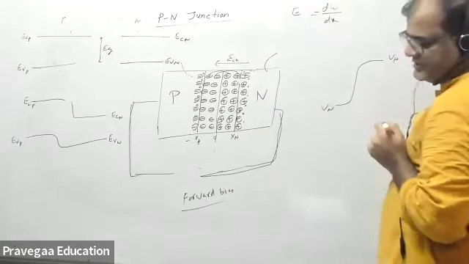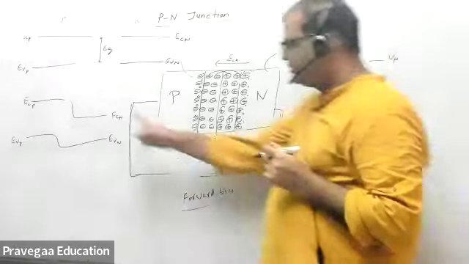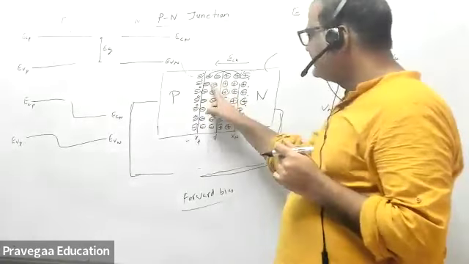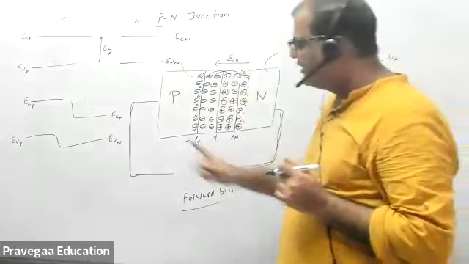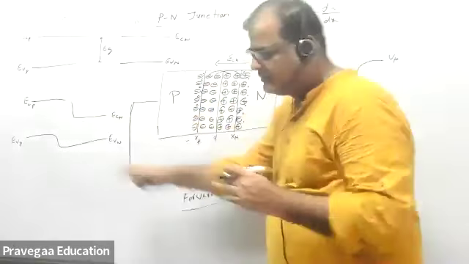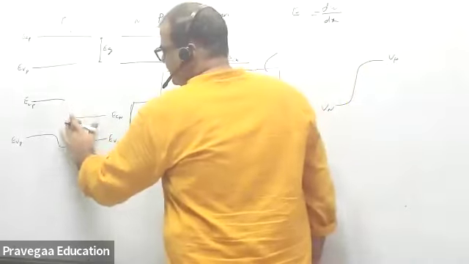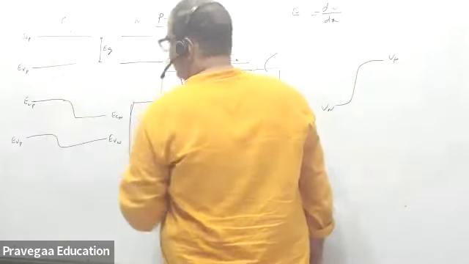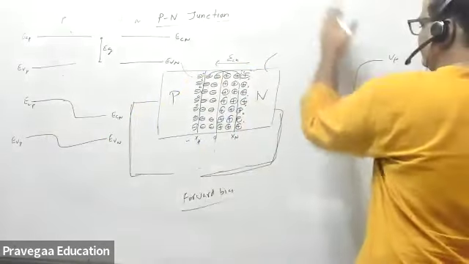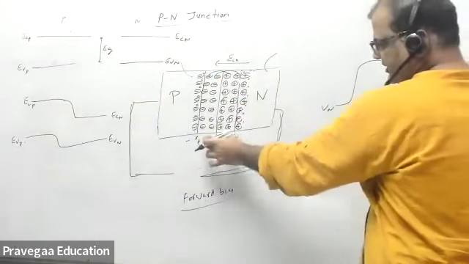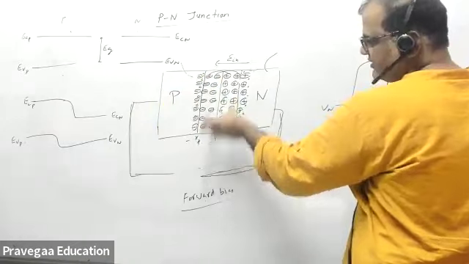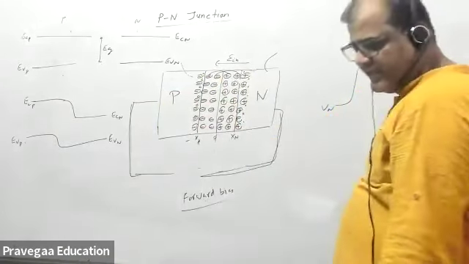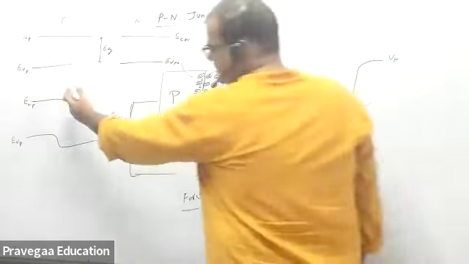dW, potential energy gradient. So because here electric field is there, that means in this region there is a potential energy gradient. That's why this is the gradient. Okay, potential energy is not constant. Potential energy curve has a gradient. That is the thing I'm trying to say. Okay, so because of movement of charges, there is a potential. There is electric field. There is electric field means there is a potential energy gradient. So there is a potential energy gradient here.